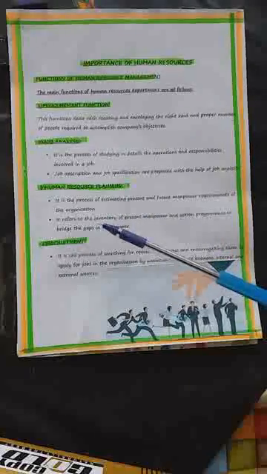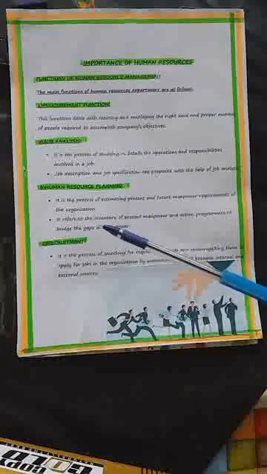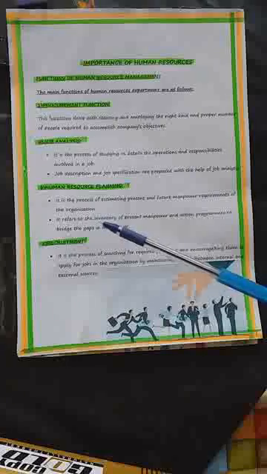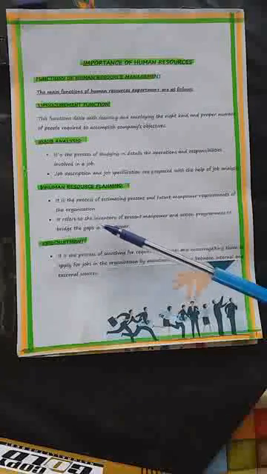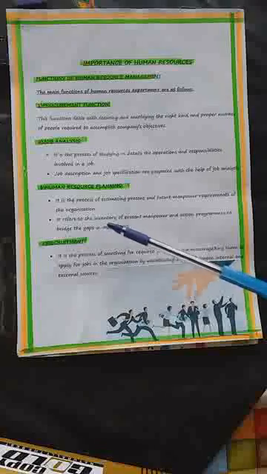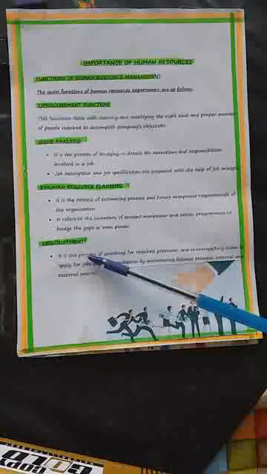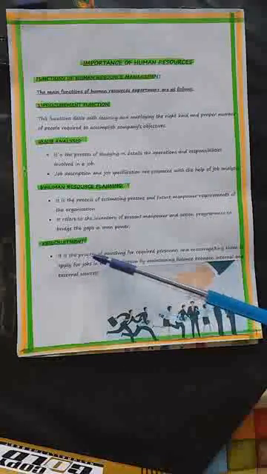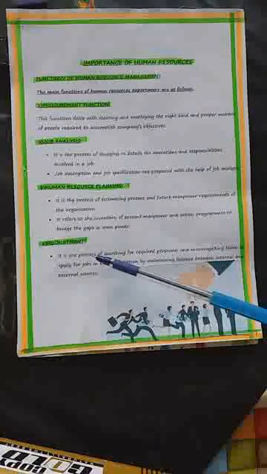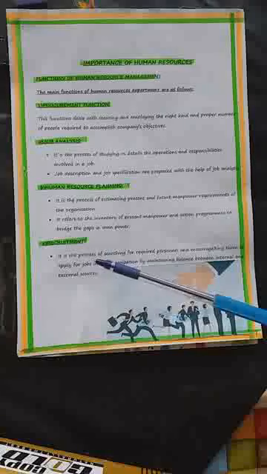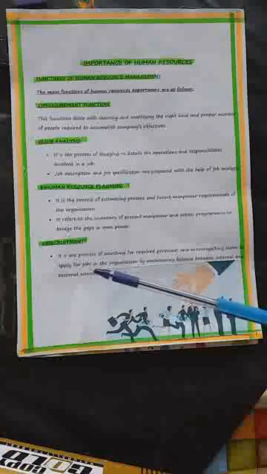Human resource planning is nothing but identifying the current and future needs of the company to achieve its goals, and also ensuring the best fit match between employees and the jobs while avoiding manpower shortage and surplus. Third one is recruitment. It is the first step in creating a powerful resource base. So it's a process of identifying job vacancies, and searching for required personnel and encouraging them to apply for jobs.